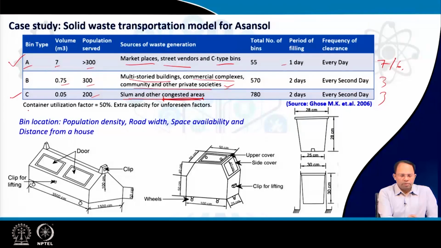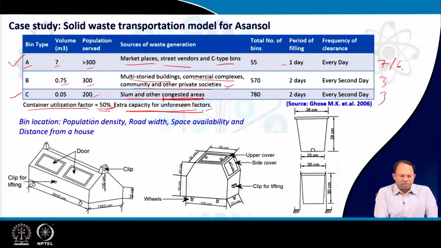The size of the containers is decided assuming that the container would be utilized to 50%, and extra capacity is given for unforeseen factors. For example, sometimes there is stoppage of the service because of some issues, or extra waste is generated during some event. Like one day people didn't throw garbage, but the next day, many families came out because of the weather and threw the garbage for 2 days. All these are considered unforeseen factors, and that's why the container utilization factor is taken as 50%.